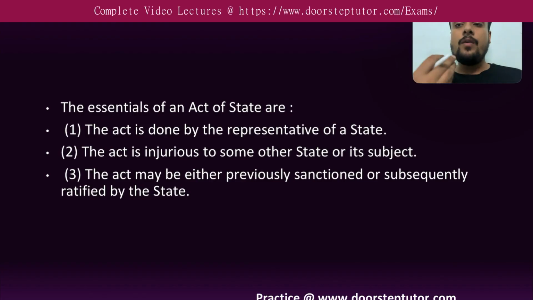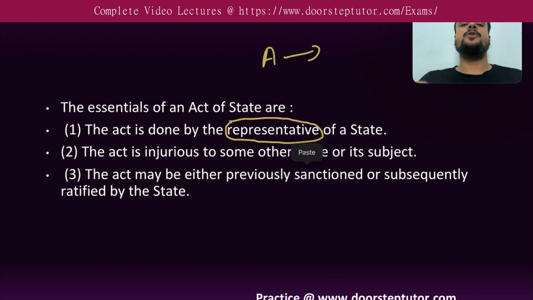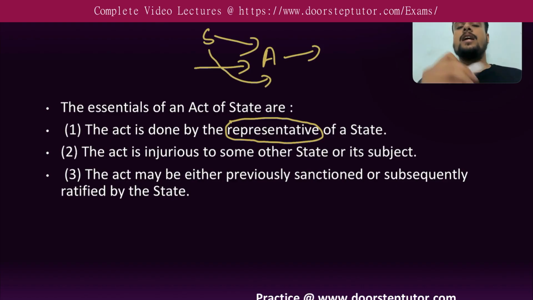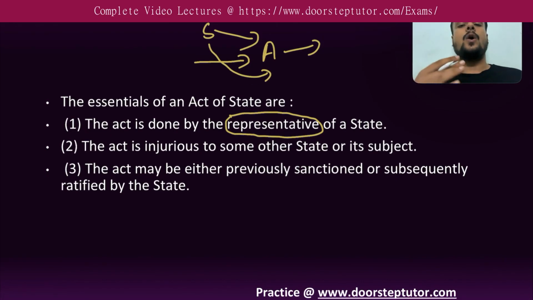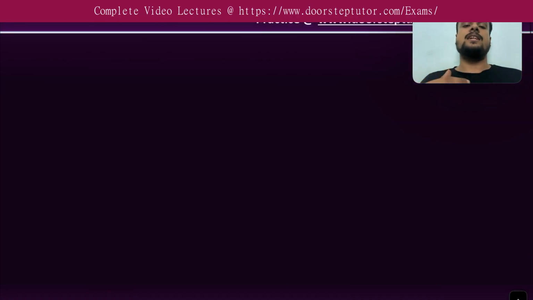Okay. Now, how we will define. First, there are three essential conditions. The first thing is the act should be done by a representative of the state. Okay, so a person A who is doing an act should be representative of the state, should be agent of the state, should be employee of the state. Okay, if he is not these things, then we will not consider him as a representative of the state.